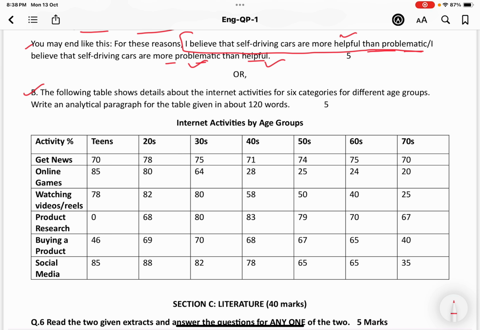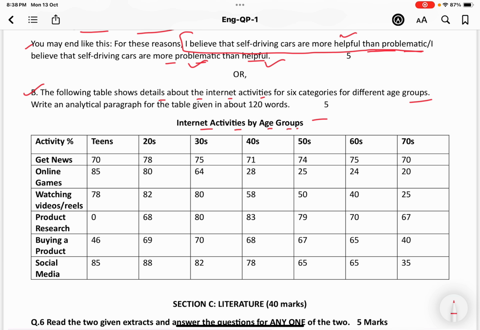Hello, dear students. Today we are going to practice how to write an analytical paragraph on the basis of a given table. Here you can see a table that is showing the internet activities by age groups. The question is the following: the table shows details about the internet activities for 6 categories for different age groups.